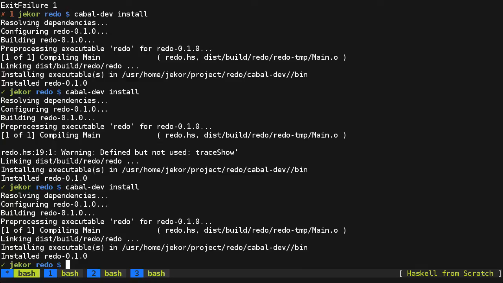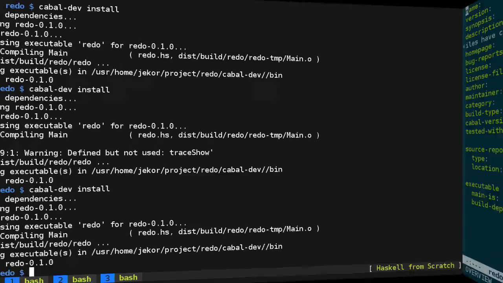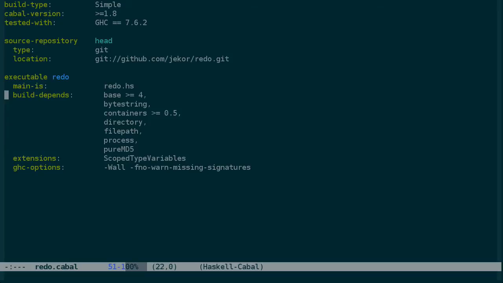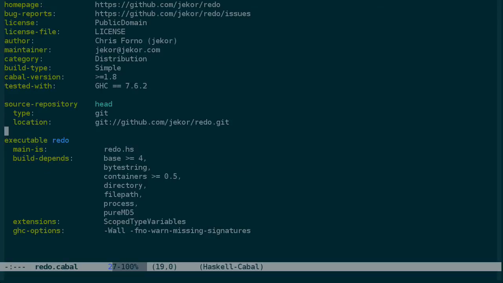Now I'm going to add a few more fields to the Cabal file which I think are useful, and I'll be back with you in a moment. Okay, we're back. So what I've added here is a description, a bug reports, which just links to the GitHub issues tracker. I've noted which version of GHC I've tested this with, and then added a source repository link linking directly to the Git source for this. So we should be done with the Cabal file for now.